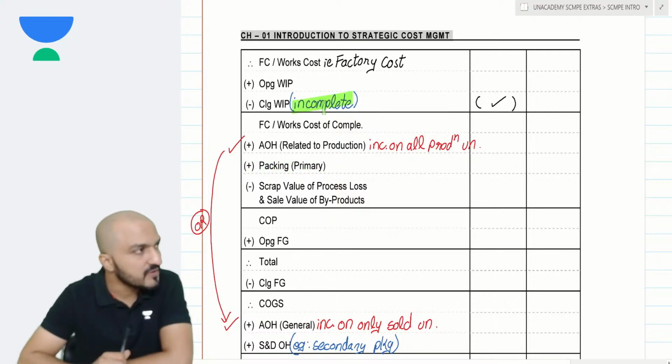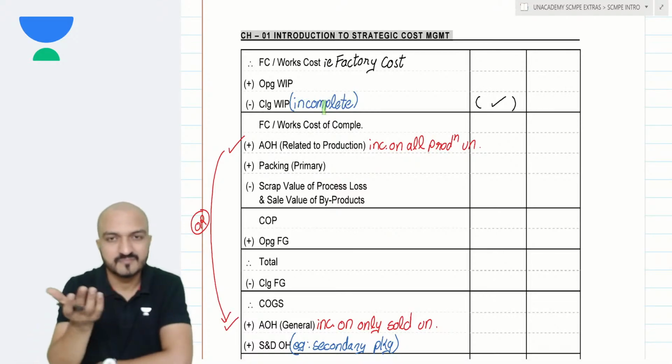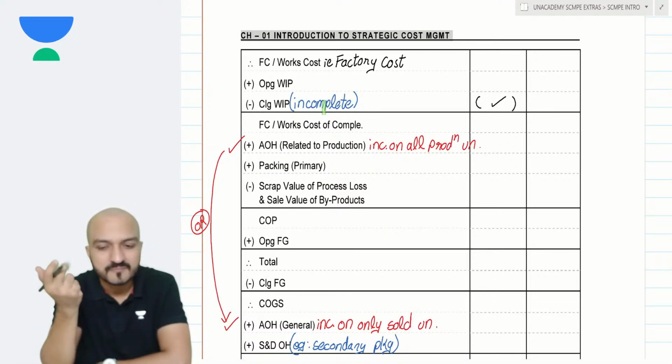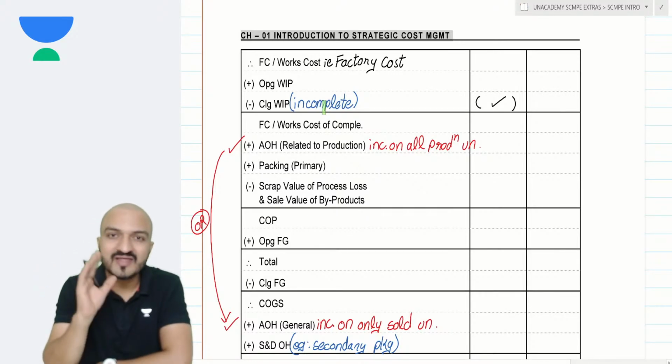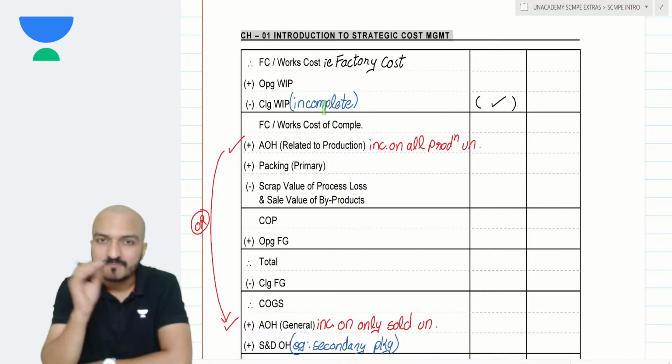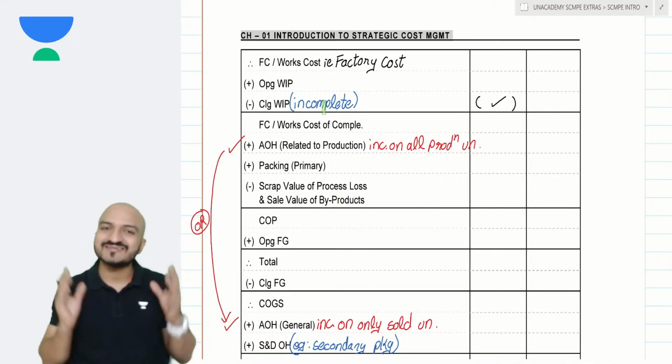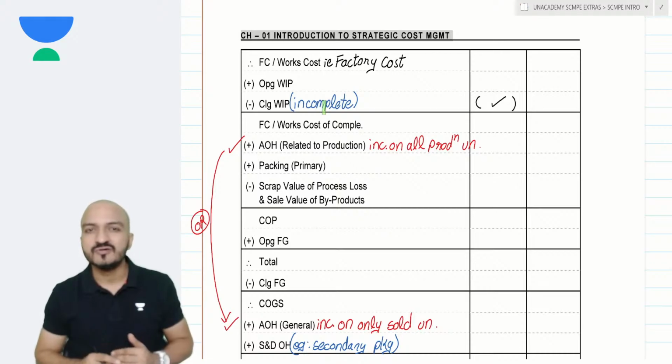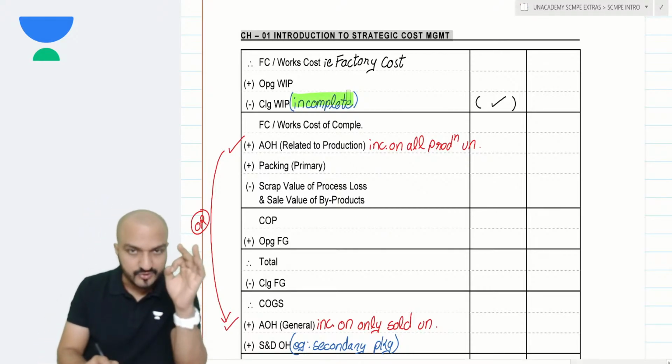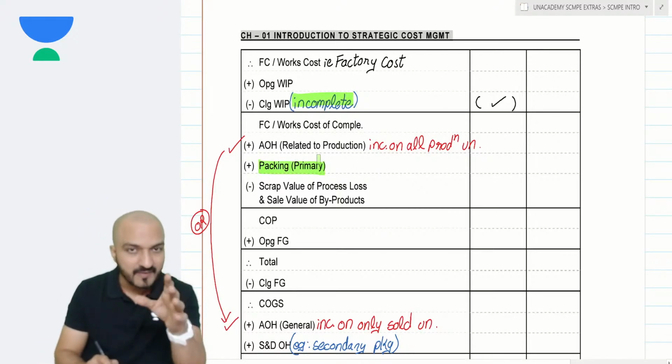Will you incur primary packaging on incomplete units? Obviously not. Packaging will be done only after completion. Incomplete units are still inside the machine. So obviously on incomplete units, you do not incur any packaging.